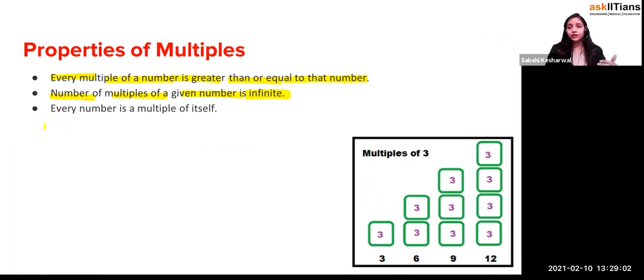So can I say that if I write 3, then 3 is 3 into 1? 7, can I write 7 into 1? 35, 35 is a multiple of itself or not? So can I say multiples of 3? It's like there is 1 box. Then you multiplied twice, you got 6. Then you multiplied thrice, you got 9. You multiplied 4, then you got what, beta? 12, or not? You just keep on increasing the blocks, you will get multiples or not? So similarly, you'll get the stairs of 3, 3, 3, 3, 3, 3, 3, 3, 3 each, or not? Like this, if you see the table over here.